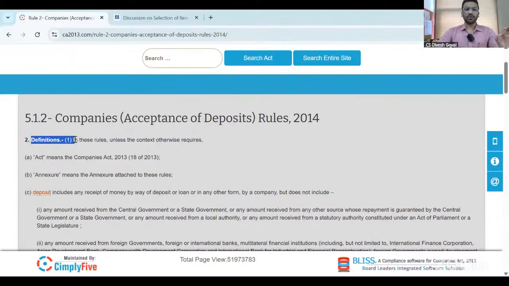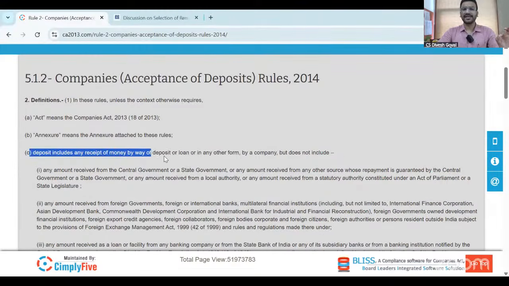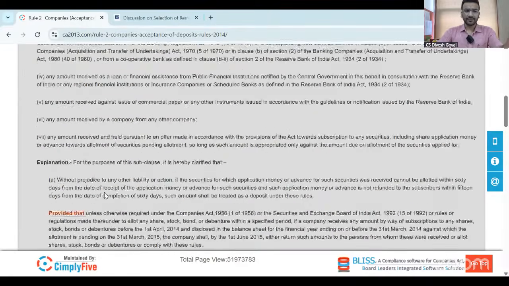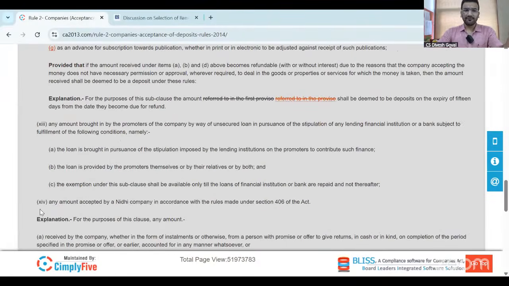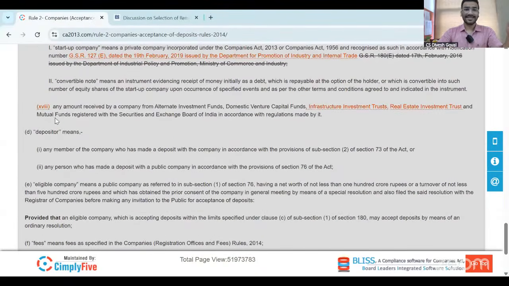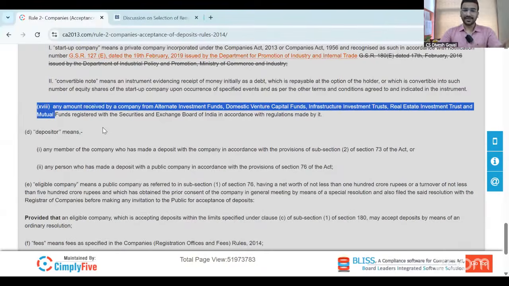So I will take you to the definition of deposit. Under the deposit rules, rule number 2, which is talking about the definition in 2(1)(c), deposit includes any receipt of money by way of deposit, loan, or in any other form by a company, but does not include. I am focusing on but does not include. This means whatever things are mentioned below from 1 to 14, sorry, whatever is mentioned below from 1 to 18, these will not be considered as deposit.